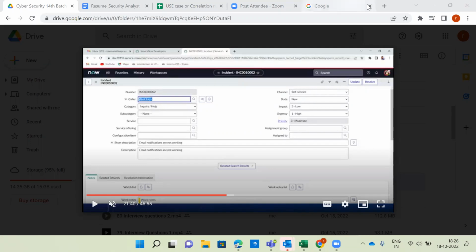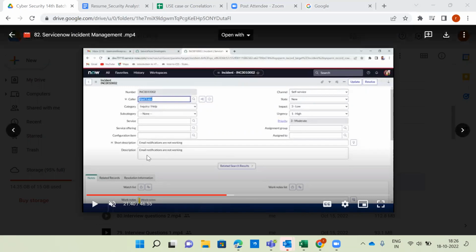So even after gathering all this information, you have to define everything in the description page. So what is the trace of the information? What is the IOC? What is the IOA? Nothing but victim IP and who is going to be impacted within the organization level. All those details you have to write in the description.